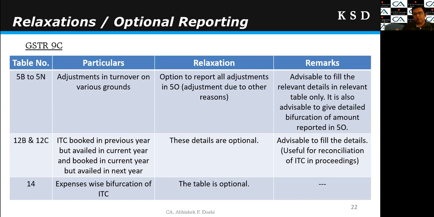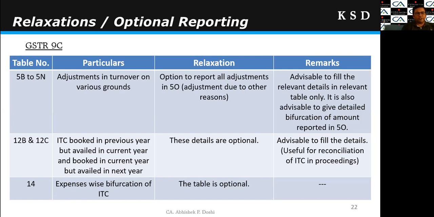So I need to report various amounts field-wise on 5B to 5N. But they have said that you can mention the entire difference in 5O itself, right? But our advice would be, it is strongly advisable that we should report each and every amount against each specific item, and if we are reflecting any item under the 5O, then detailed bifurcation of the 5O should also be given.